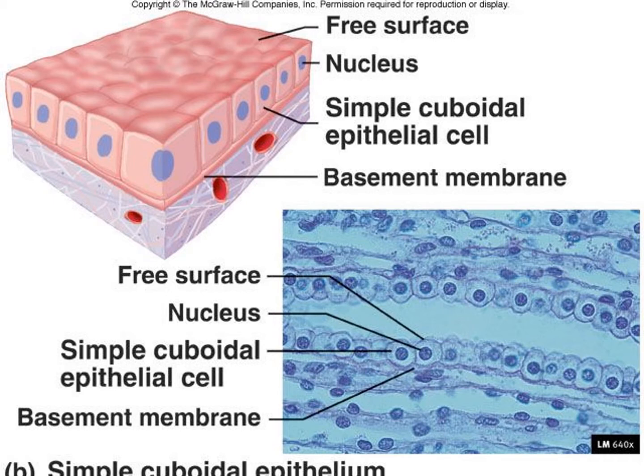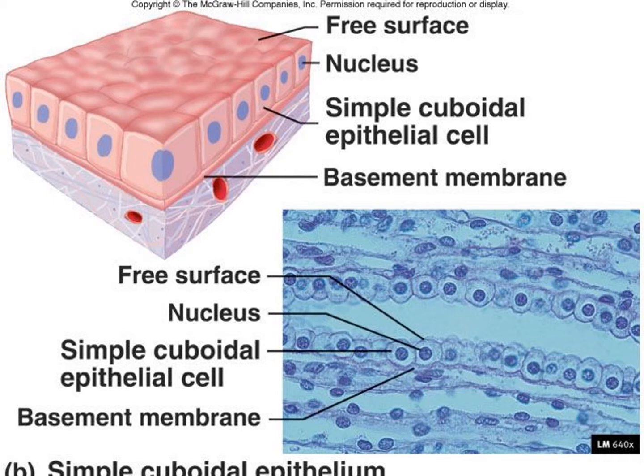It is composed of a single layer of cubical cells. The nucleus is round and lies in the center. See the picture? That nucleus lies in the center of the cells.